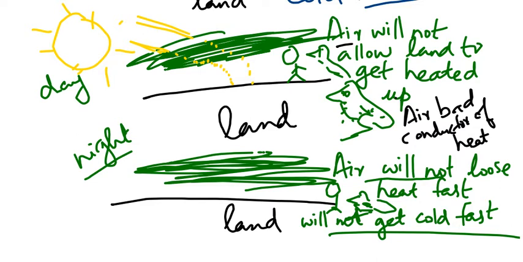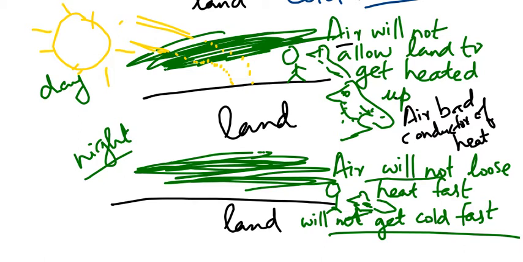Okay. Shall we end the class? Ask. Yes. Land gets heated up faster than water. It gets cold also faster than water. It is because of the air that it is not able to get heat fast and cold fast.